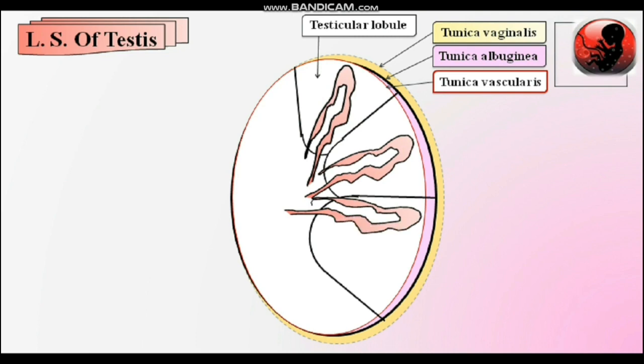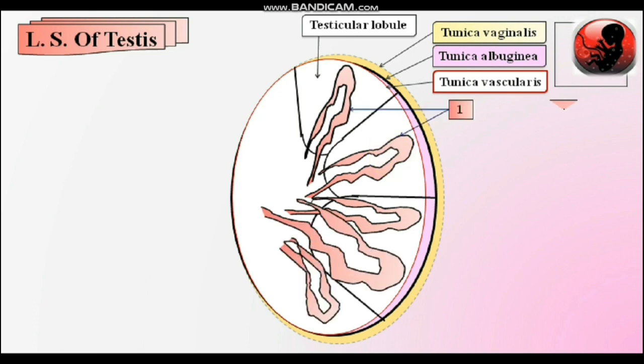In each lobule, convoluted tubules are present, known as seminiferous tubules. In each lobule, 1 to 4 seminiferous tubules are present.